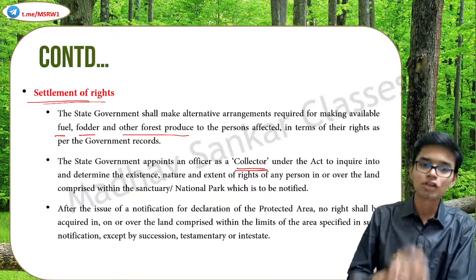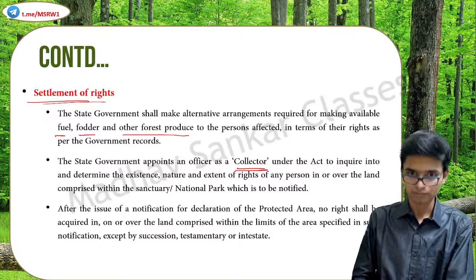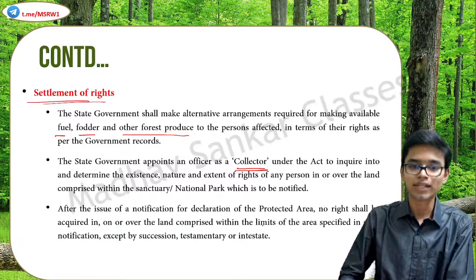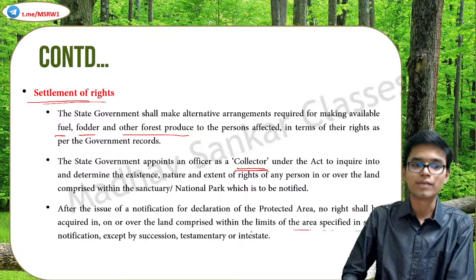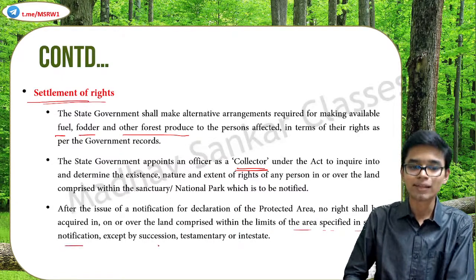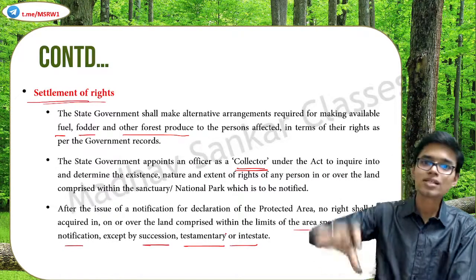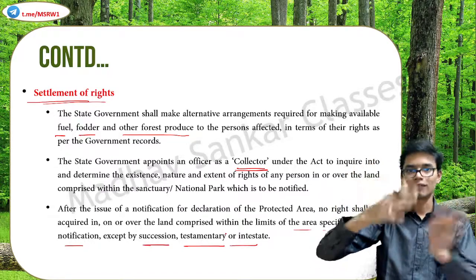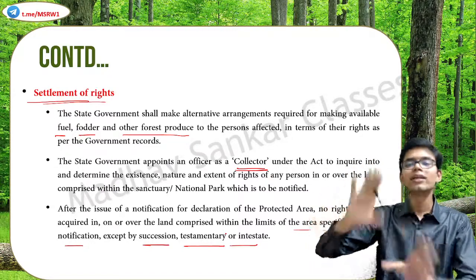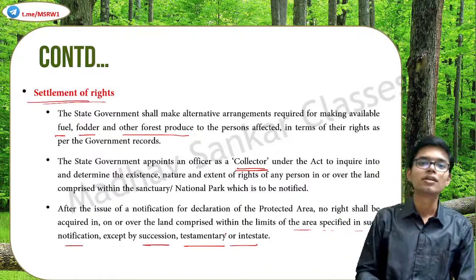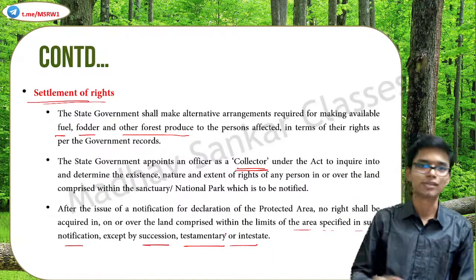And after the issue of a notification for declaration, no right shall be acquired on or over the land comprised within the limits of the area specified in such notification, except by succession, testamentary, or intestate. So once all these claims have been made after that initial notification, and finally once that final notification is made, afterwards no one can come up with new claims.